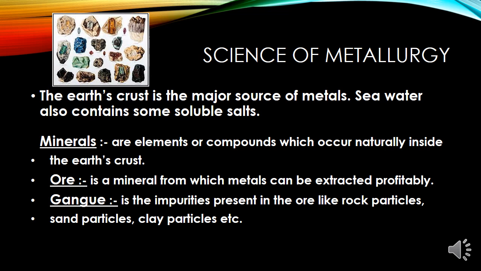So that is very, very important in commercial use also, and as a student of science you should know in these classes how metals are extracted. Now before coming to the main topic, we should know what are minerals. Minerals are elements or compounds which occur naturally inside the earth's crust. At some places minerals contain a very high percentage of a particular metal and the metal can be profitably extracted from it. Then they are called ores. Now what is gangue? Gangue are the impurities present in the ore like rock particles, sand particles, clay particles, and they have to be removed in the process of extraction of metals.